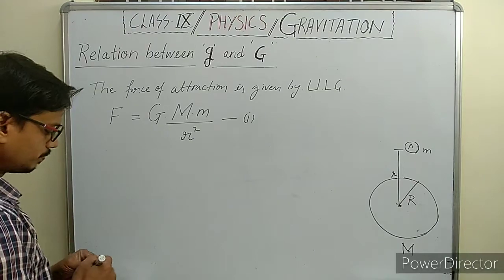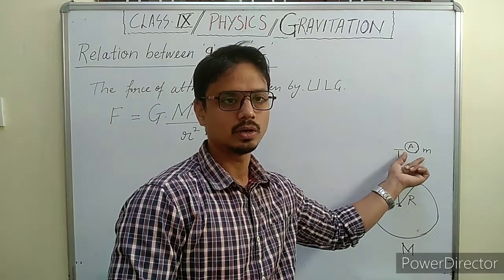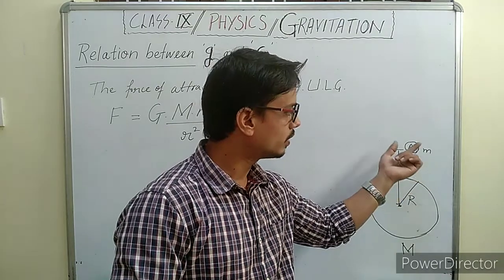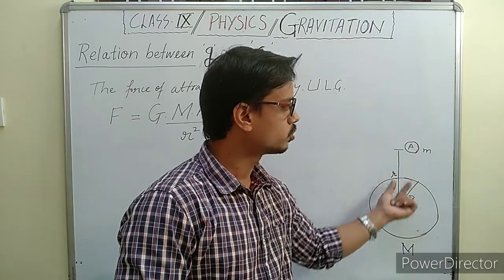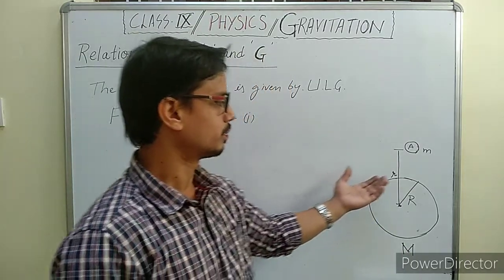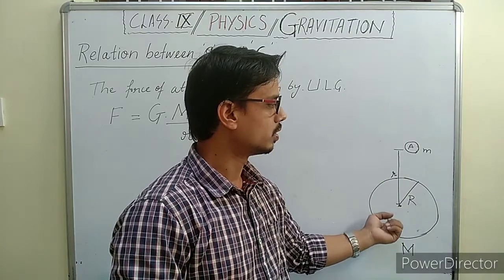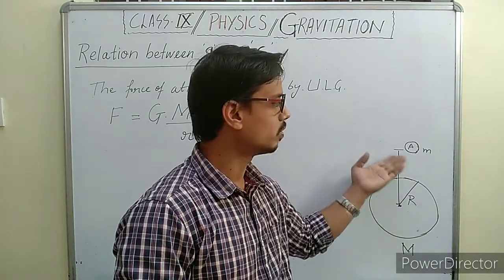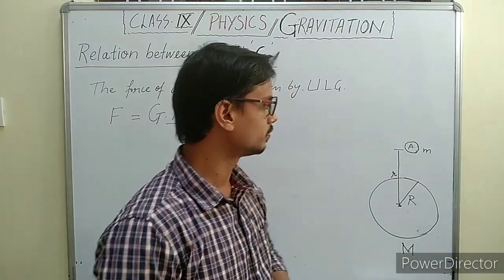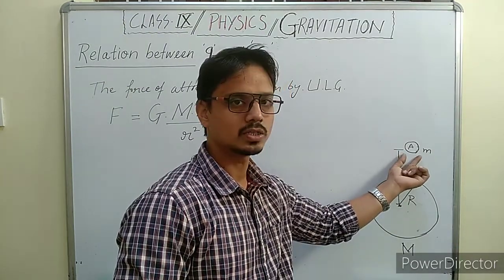Now if this mass is free, it falls towards the earth, because the gravitational force of the earth attracts it. So some acceleration will be produced on the mass m.